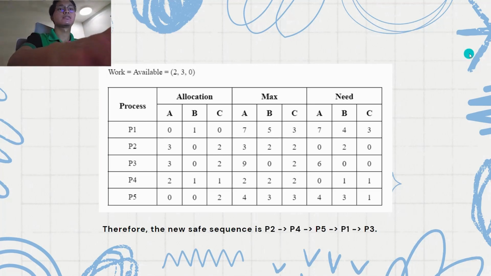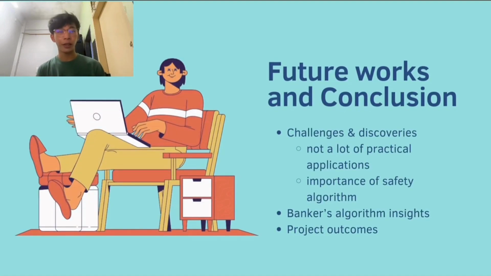Thank you. Future words and conclusion. First, let's talk about challenges and discoveries we found throughout this project. One major challenge we faced was the scarcity of practical applications that use safety algorithms to tackle deadlock problems. This gap highlights the need for innovative solutions in this area. We also realized that safety algorithms are crucial in scheduling systems, especially when dealing with hundreds of concurrent processes. These algorithms help maintain order and prevent system halts.